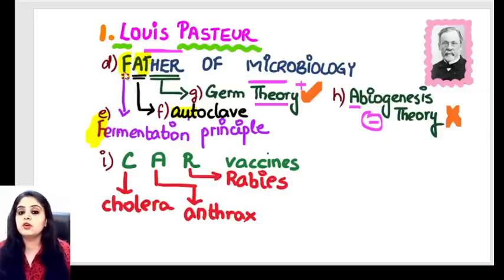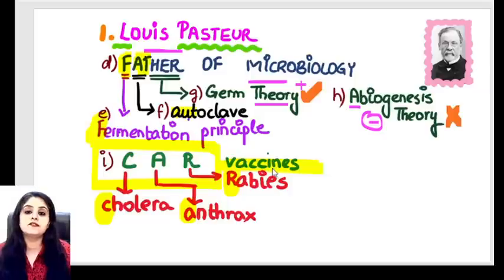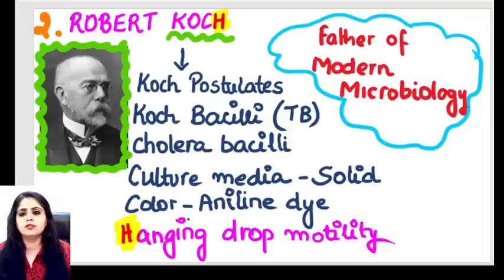What else? So let's repeat, because we called him father: F for fermentation, AT for autoclave, THER for theories, and finally Sir has given us the CAR vaccines. What are the CAR vaccines? C for cholera, A for anthrax, and R for rabies. Repeating, cholera, anthrax and rabies, their vaccines, not the organisms. The organisms were not identified by him, but the vaccines for these diseases were definitely started off. So these are all the different contributions that Sir Louis Pasteur made, and we can go on to the next one. We'll finish all the scientists and then we'll take up the MCQs.